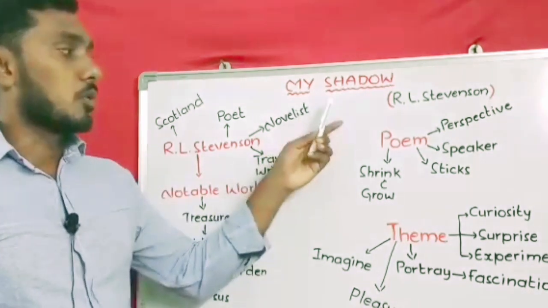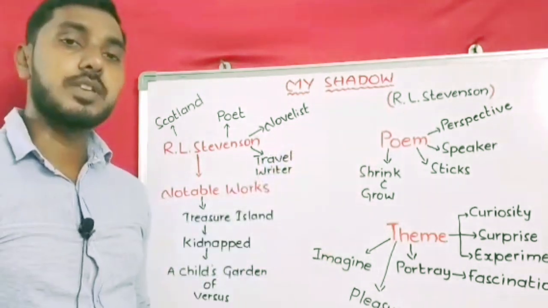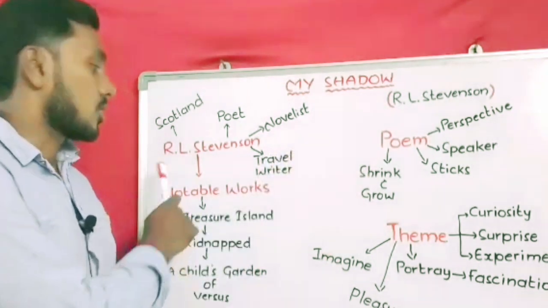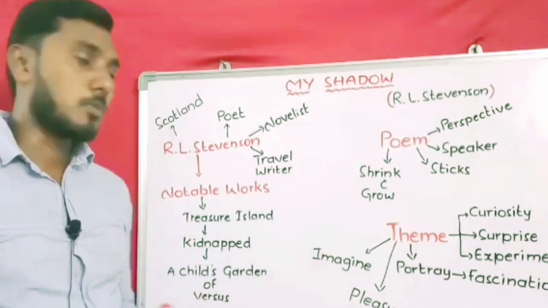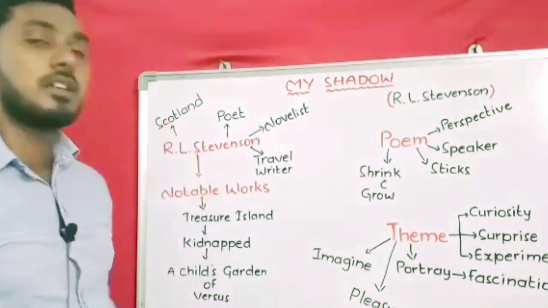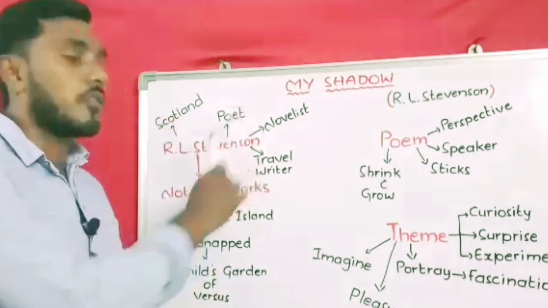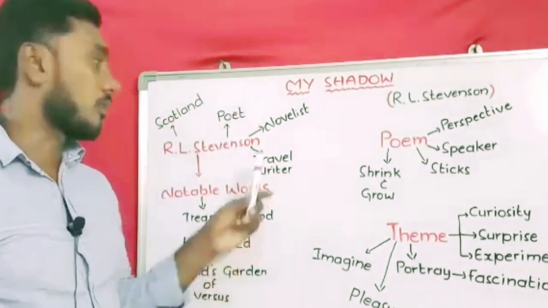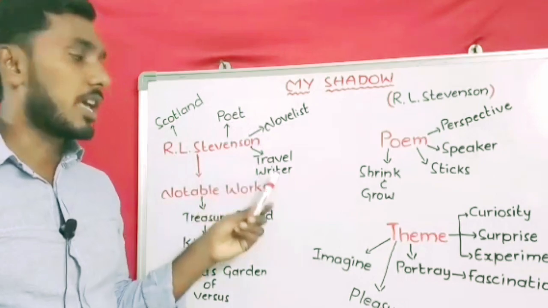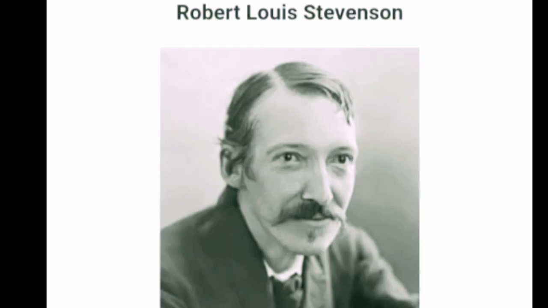My Shadow poem was written by Robert Louis Stevenson. Robert Louis Stevenson was born in Scotland. That is the reason he is known as a Scottish novelist. And not only a novelist, he was a poet as well as a travel writer. Here you can see the picture of Robert Louis Stevenson, the author of My Shadow poem.